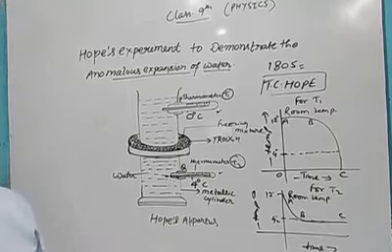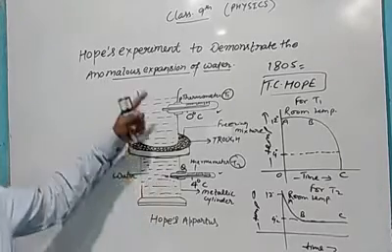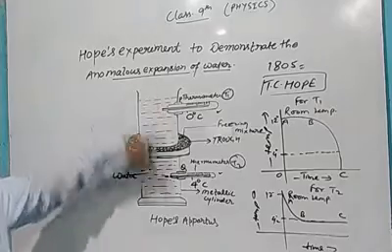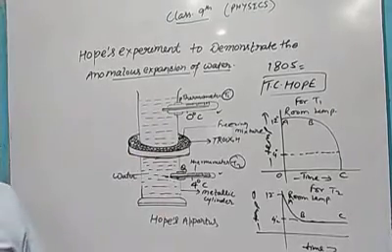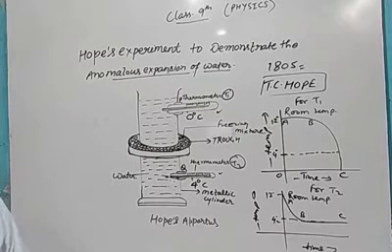Because after 4 degrees centigrade, when it comes to 3 degrees centigrade, it expands, density decreases, so the lower side water goes up, and the water at 4 degrees centigrade comes down. To take its place, water from the top comes down, and by convection the water above the central portion cools.